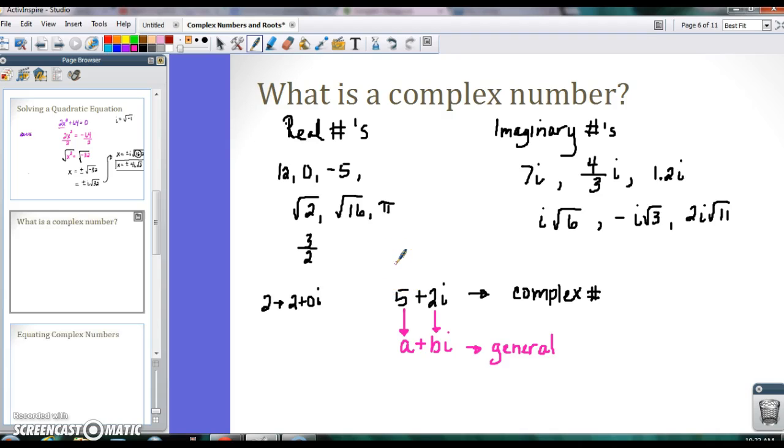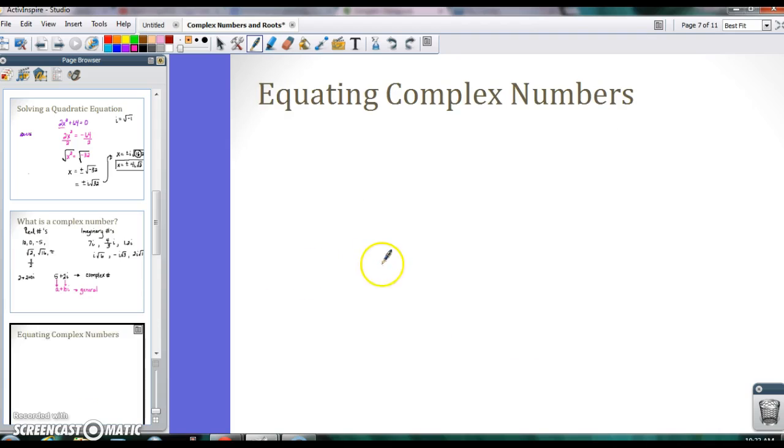Okay, so let's talk about figuring some of these types of problems out. When we talk about equating complex numbers, we're taking a real number and an imaginary number, putting it together, right? So if I said, okay, remember a plus bi form, and I said, well, here's my complex number, 8 plus 10i.